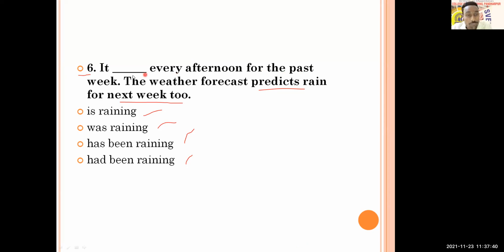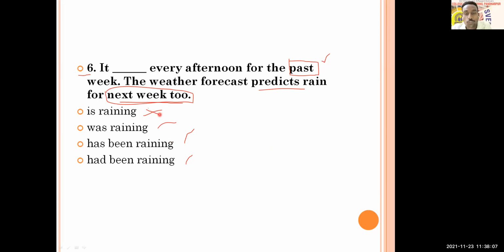For the past week, when did the action start? The action started in the past, and it is going on right now also, and it will continue for next week also. From these three things, you will come to know which tense it is. So "is raining" cannot be the answer.